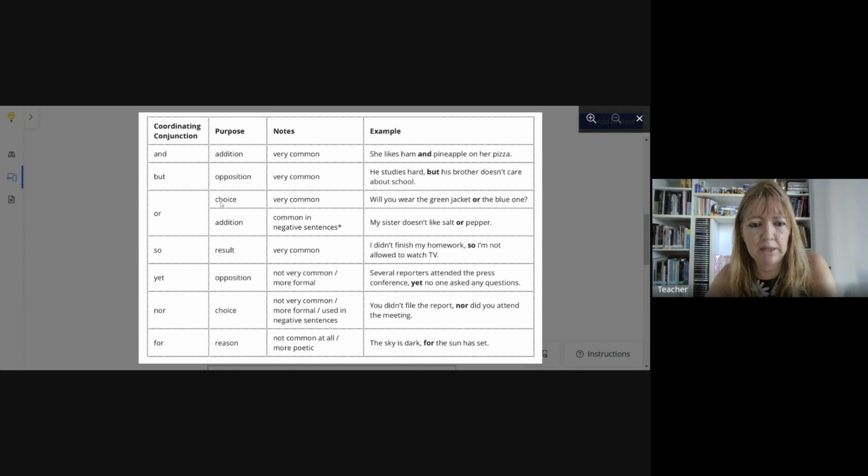Or it can mean choice, very common. Will you wear the green jacket or the blue one? Or addition, common in negative sentences. Pay attention, negative sentence. My sister doesn't like salt or pepper. Don't say and pepper because it is negative, right?